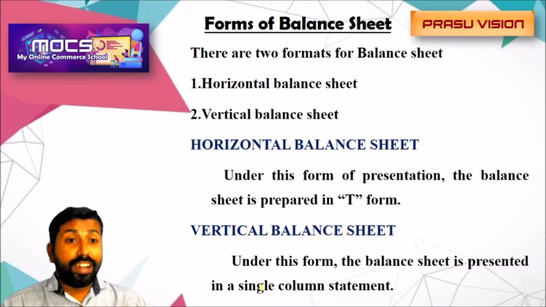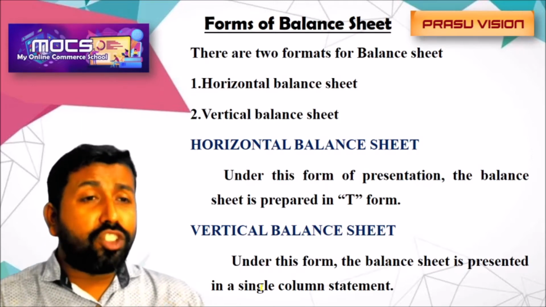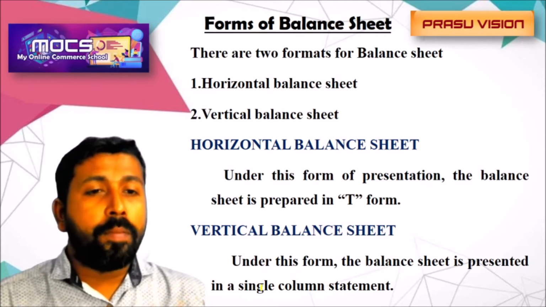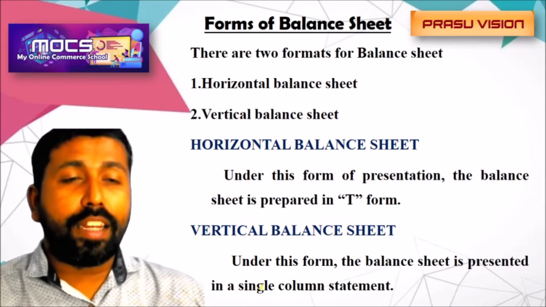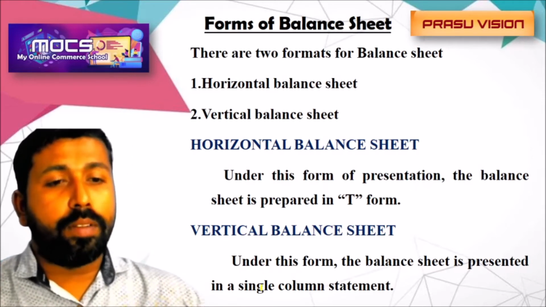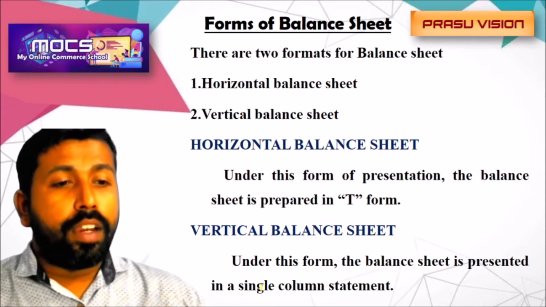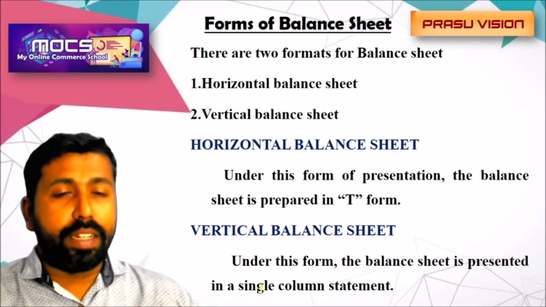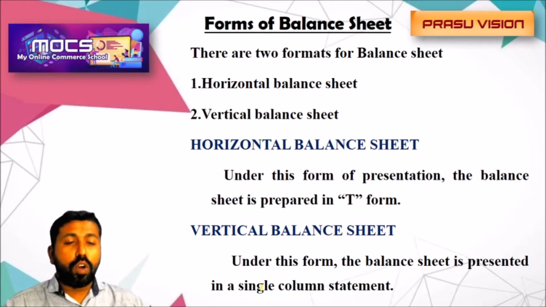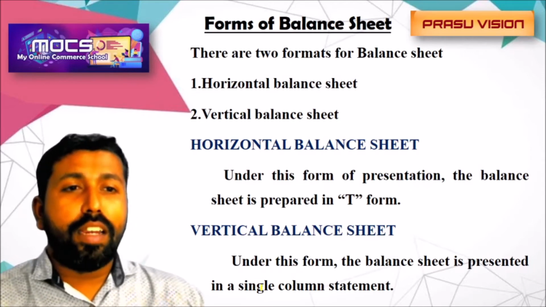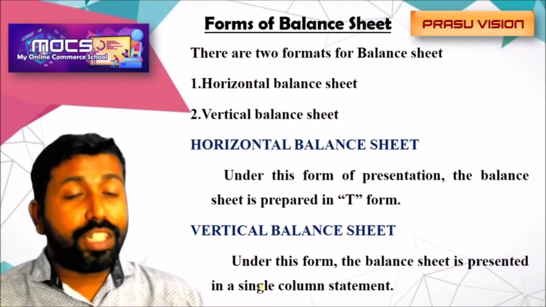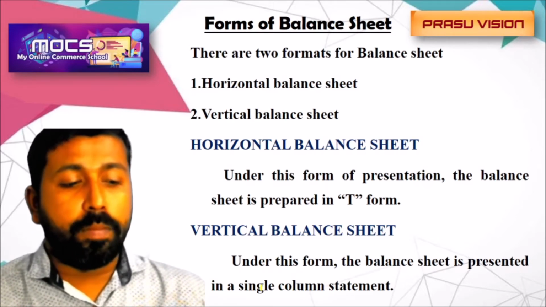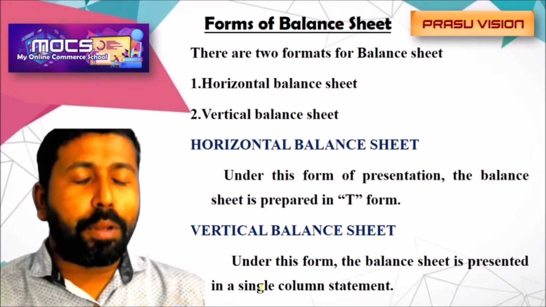In the horizontal balance sheet, under this form of presentation, the balance sheet is prepared in a T form like an account. We are not using the accounting rules, but we are preparing it in the format of an account. In the vertical balance sheet, the items are presented in a single column statement: one column will be the particulars, another column will be the amount. In the horizontal balance sheet, the left side will be liabilities and amount, the right side will be assets and amount. When you go through the different formats, it will be very clear.